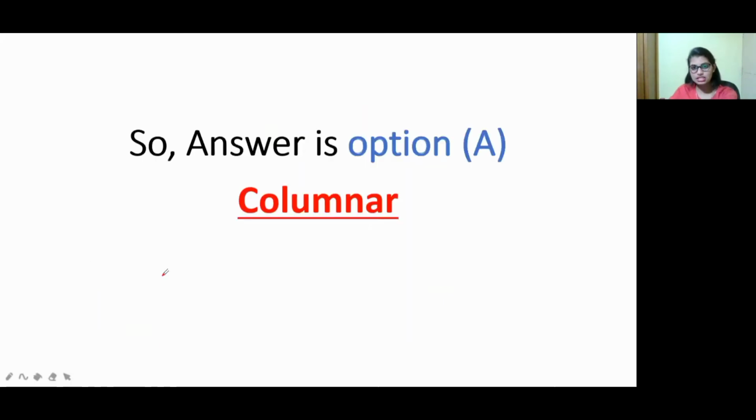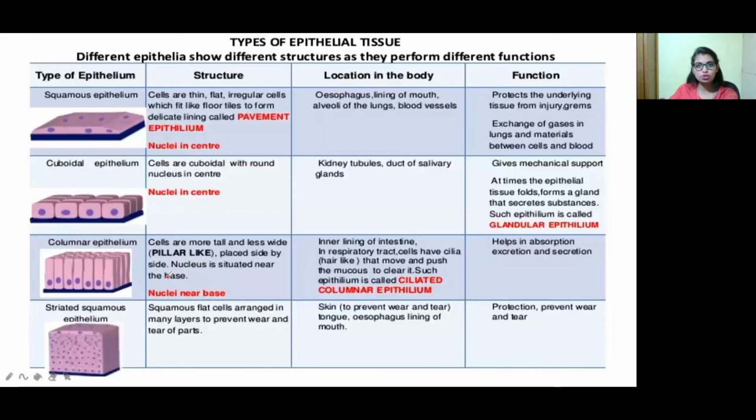Okay. So what is the answer? Columnar epithelium tissue is the answer, which contains goblet cells. So let us move on to the master slide. We can call this a master slide because everything related to epithelial tissue is mentioned here. See, this is squamous epithelium, cuboidal, columnar, and also striated squamous epithelium.